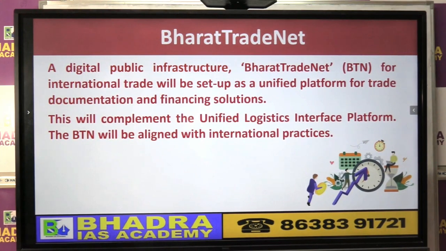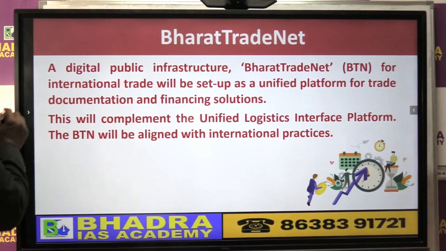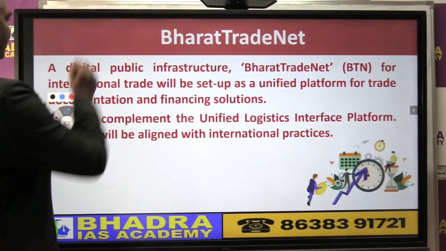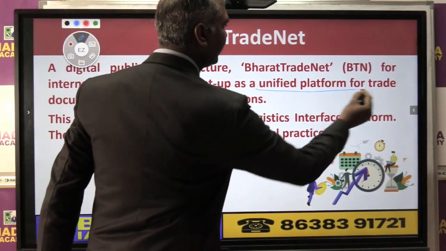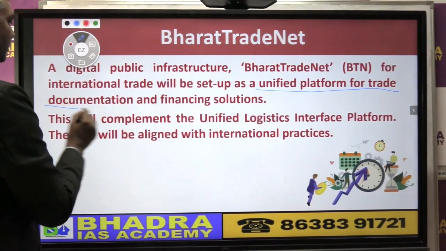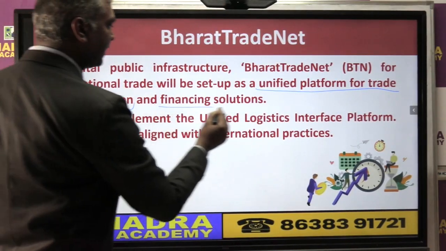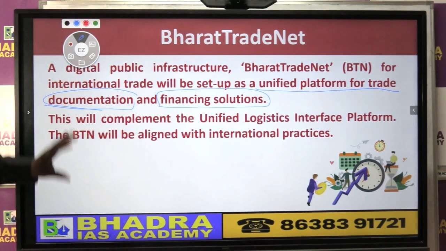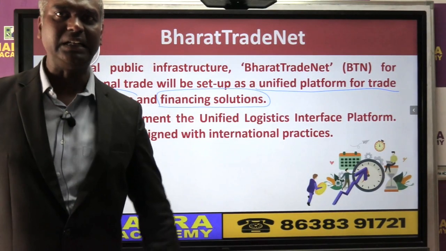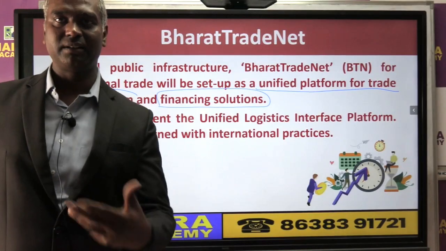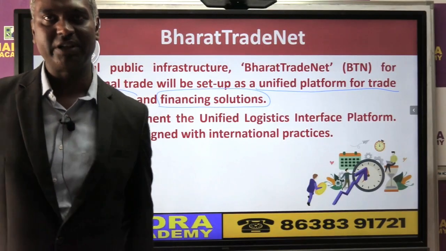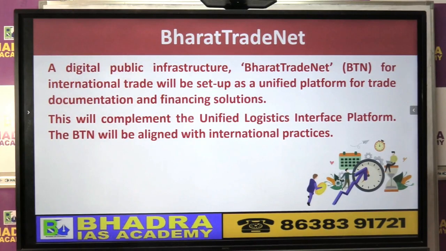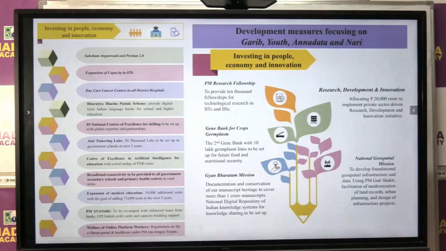If you focus here, the key point is this one: a unified platform for trade documentation and financing solutions. So basically, for trade-related documents and finance-related aspects, the government will try to provide a digital public infrastructure. Okay, that is the availability. This is going to be worked on and developed very soon.